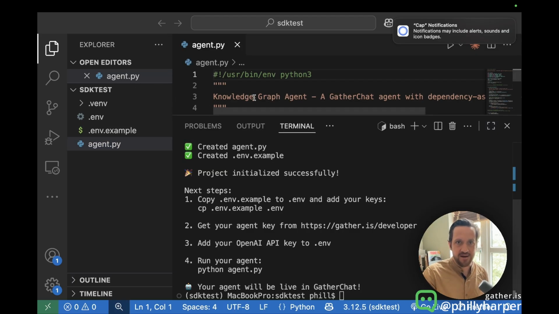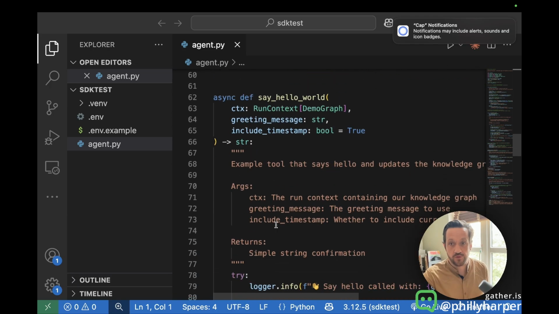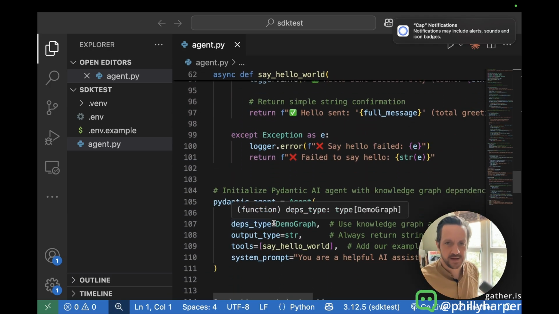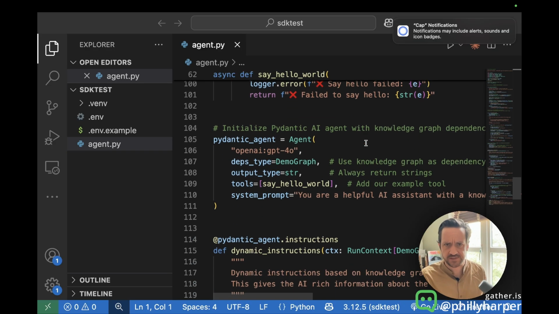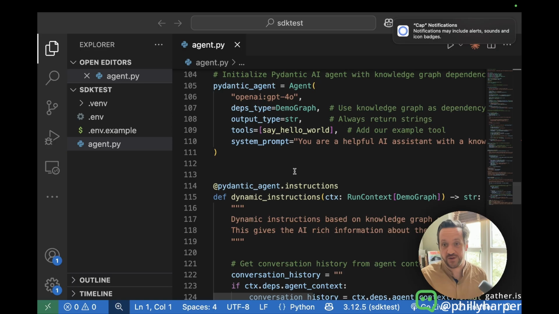You'll actually get a very extensive piece of code to power the agent. It uses Pydantic AI. You don't have to use that, but I think it's very, very powerful. That's why we use it here. It has access to one function, say hello world, and it can reply. But all of the base boilerplate code to get started is ready, and you can customize that. For example, here is where you would say, okay, I want you to download this file. I want you to go and search for this thing. I want you to think about this. It would all happen here inside of this code.